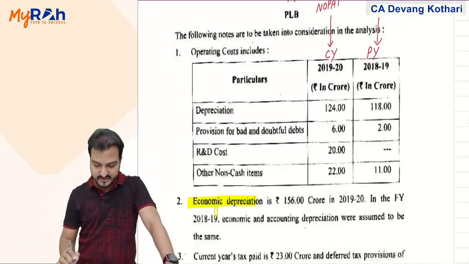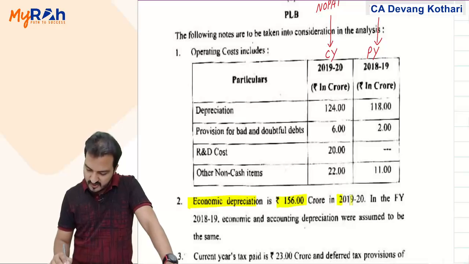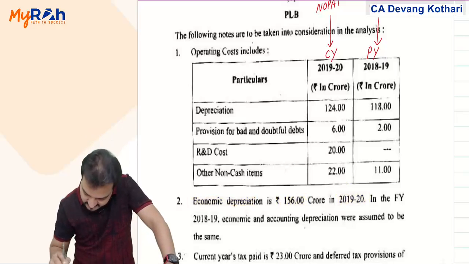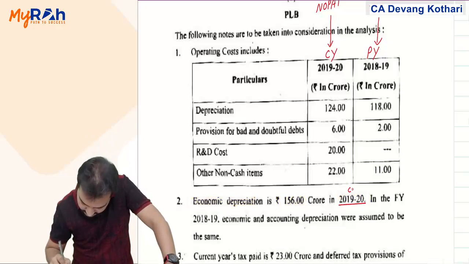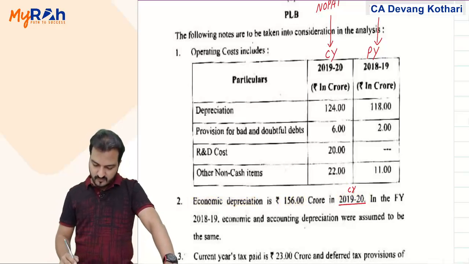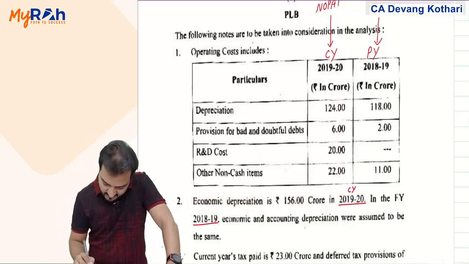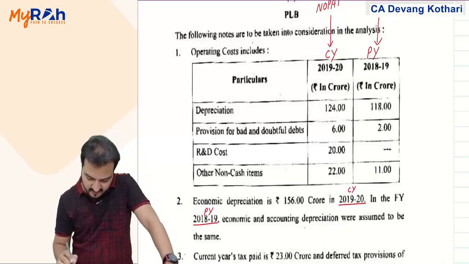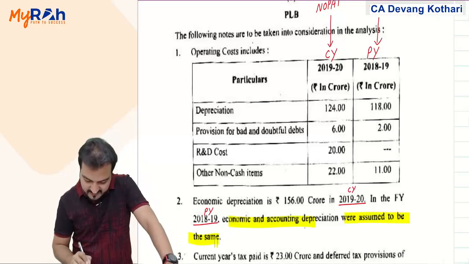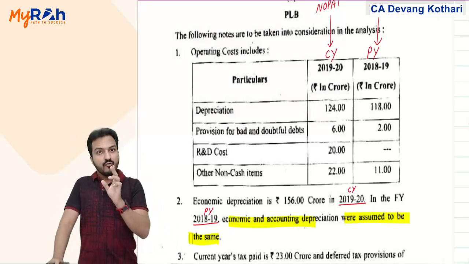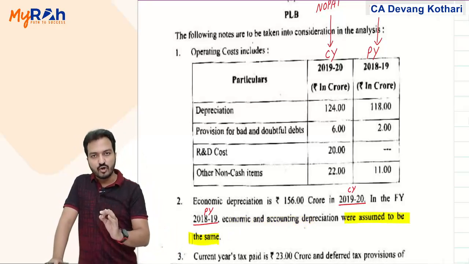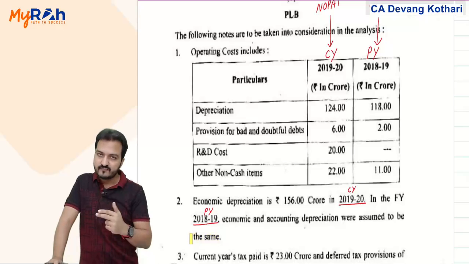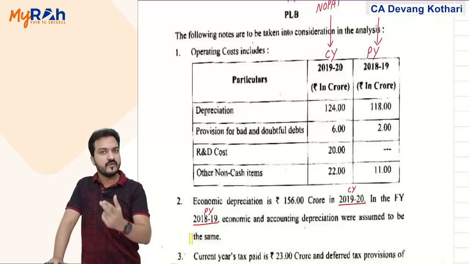Economic depreciation is 156 crore in 1920. 1920 means current year. In 1819 means previous year. The economic and accounting depreciation were assumed to be the same. Look, accounting depreciation is a non-cash, non-operating item. It should be reversed.